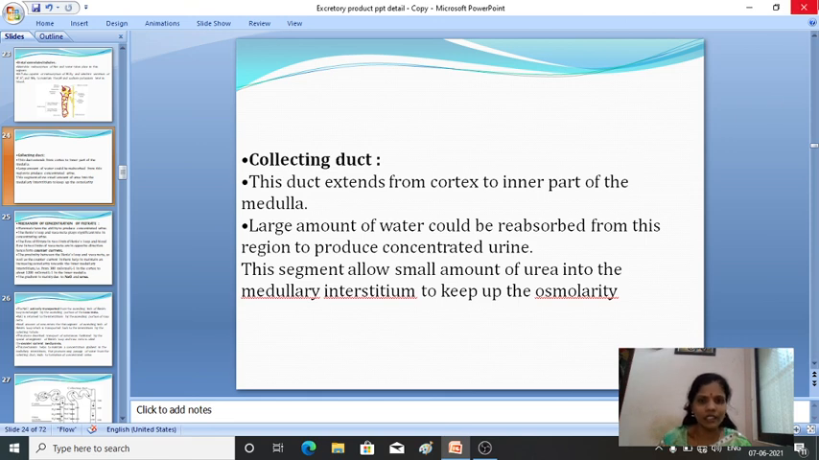Next, the collecting duct. Here, this duct extends from the cortex to the inner part of the medulla. A large amount of water can be reabsorbed from these regions. Is it clear?